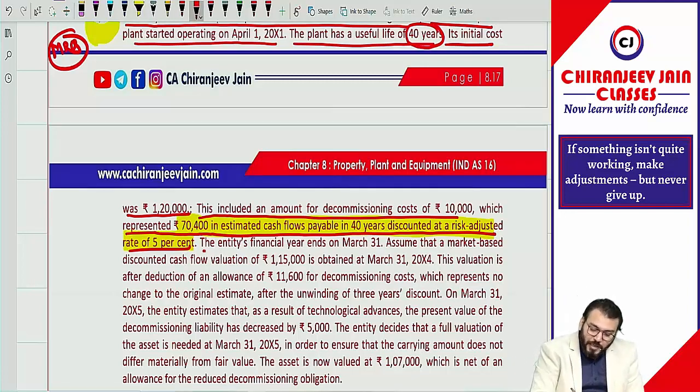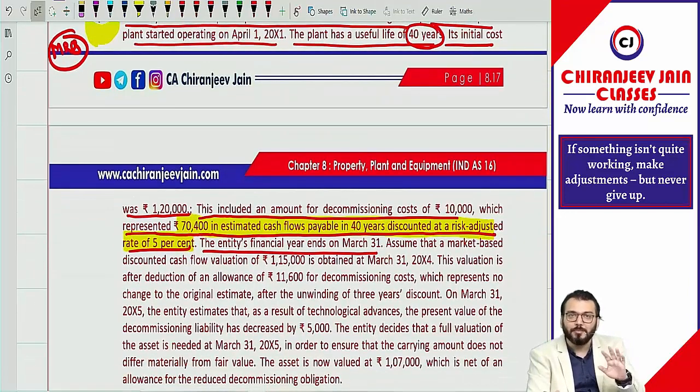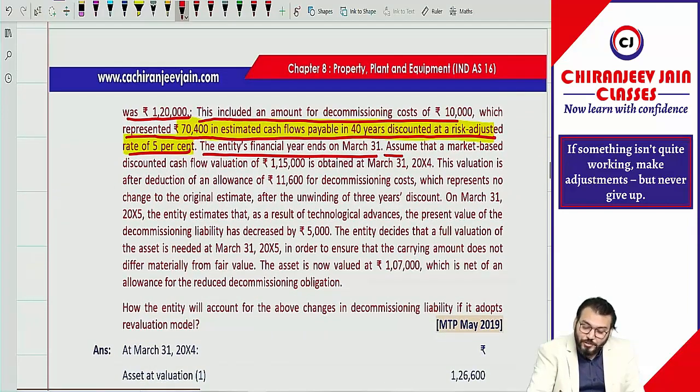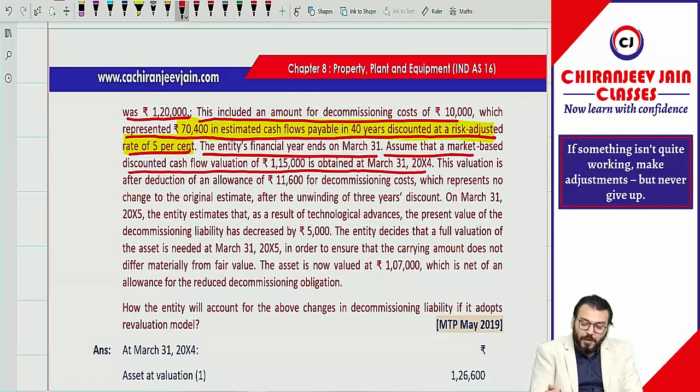The entity's financial year end is 31st March. They have given the year end. Assume that a market based discounted cash flow valuation of rupees 1,15,000 is obtained on 31st March 2004. So can I say they have done some valuation on 31st March 2004? You need to understand what information is given.